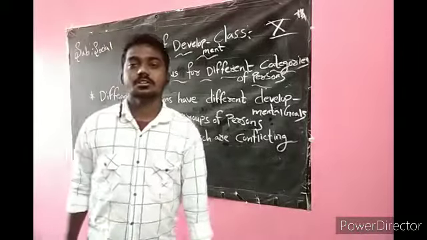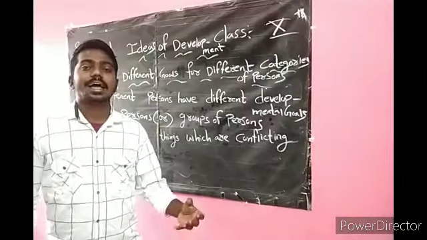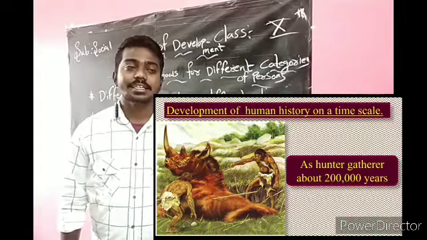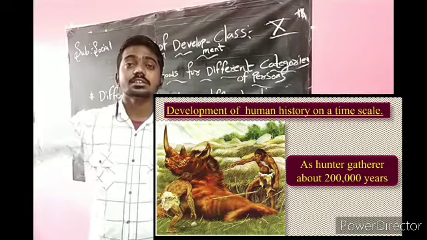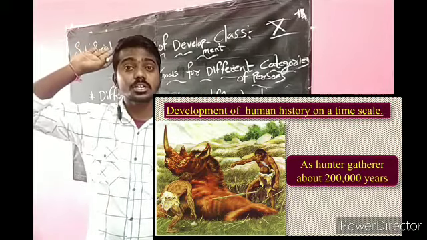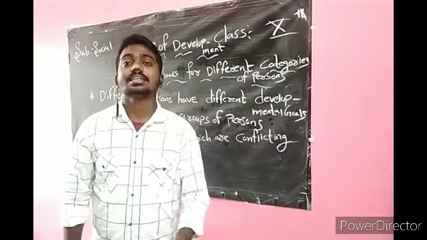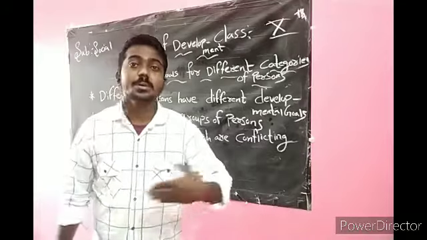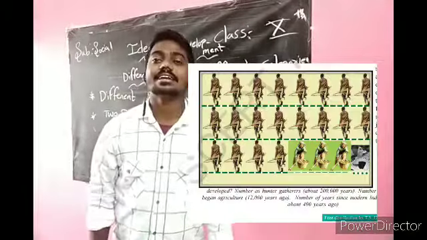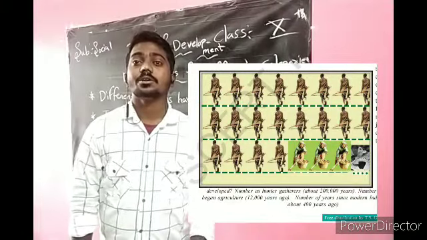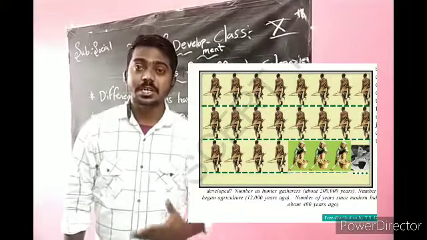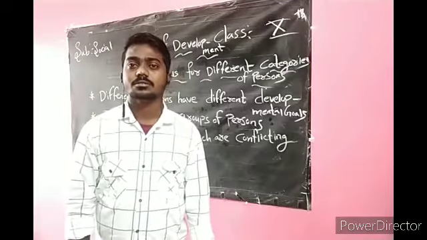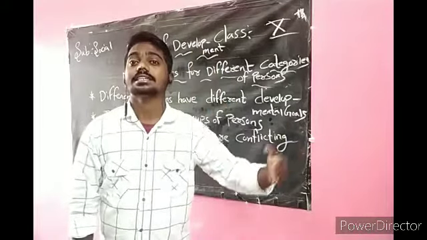In your textbook, they give the picture of hunter-gatherers. We have hunter-gatherers, hunting and gathering, searching for food. For 2 lakh years we had the same type of development, hunter-gatherers. They lived a nomadic life, going from one place to another. They lived in caves. There was no technology at that time. For 2 lakh years, we had hunter-gatherers only.